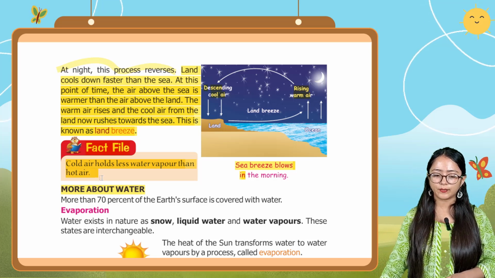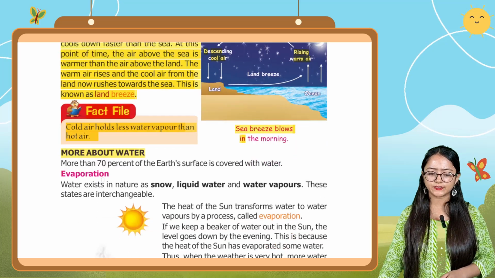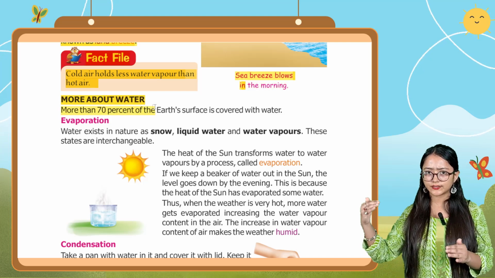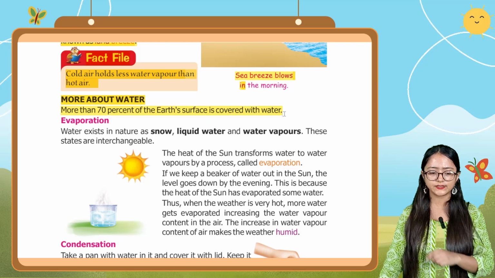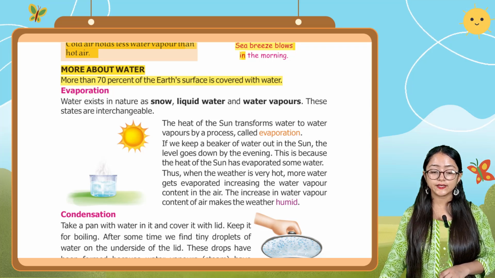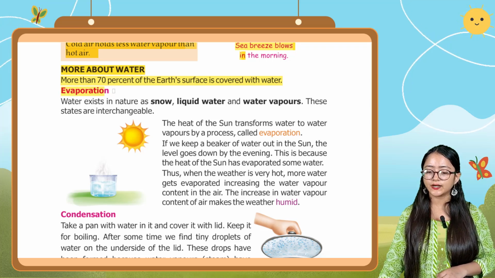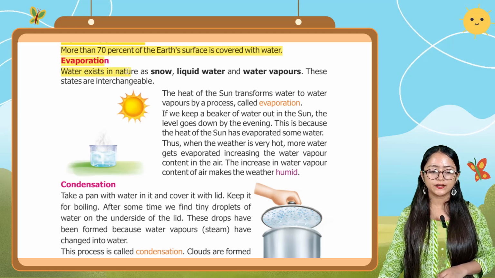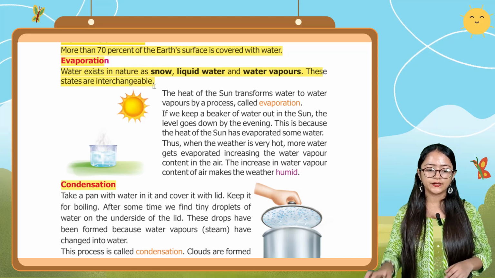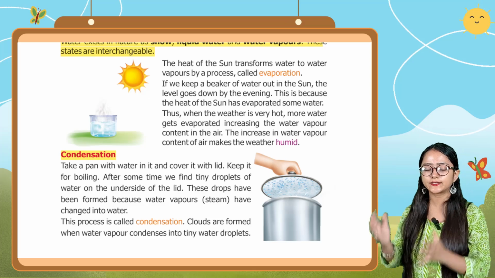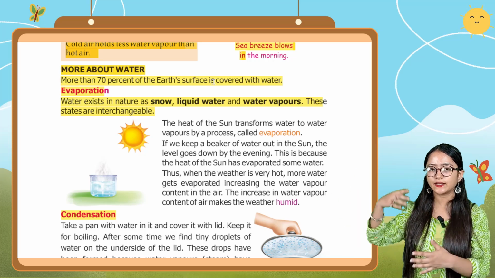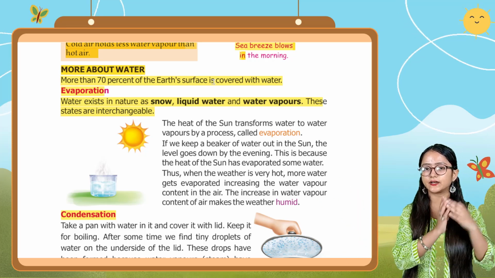Then it is saying more about water. More than 70% of Earth's surface is covered with water. Now we're going to talk about some processes. First one is evaporation. It is saying water exists in nature as snow, liquid water and water vapor. These states are interchangeable, as we have discussed in the earlier classes also.